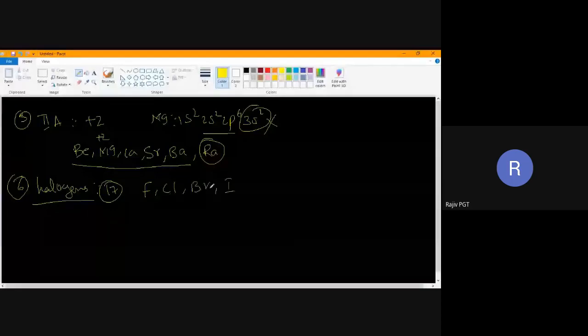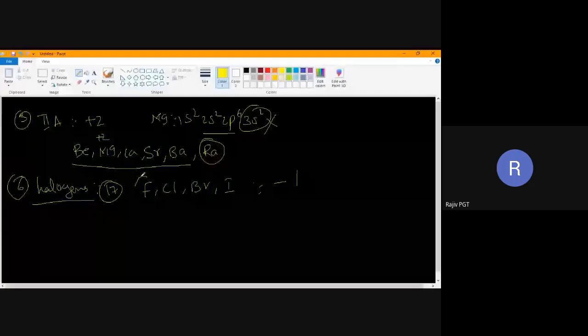Generally means that apart from -1, they can show different oxidation states. Fluorine always shows -1. Halogens can show oxidation states as +3, +5, and +7 also.